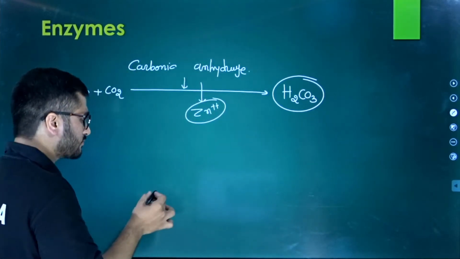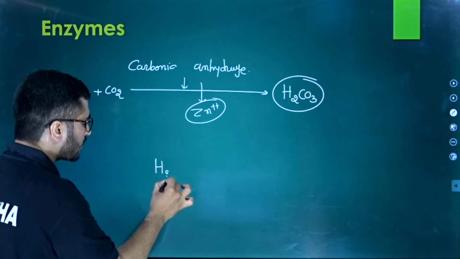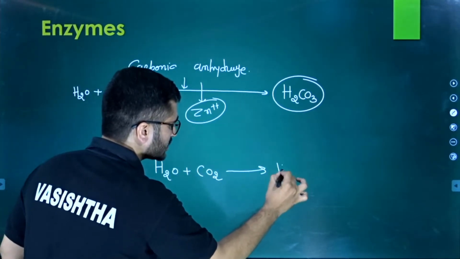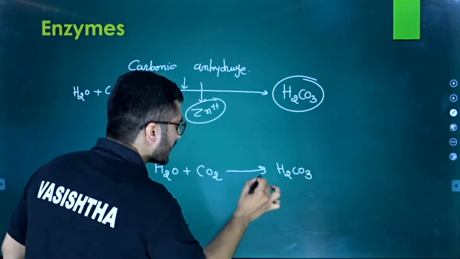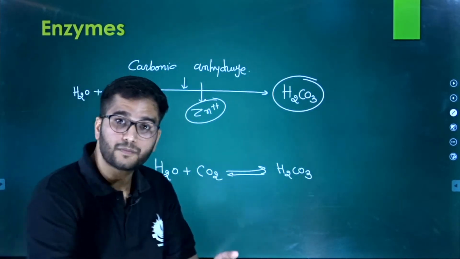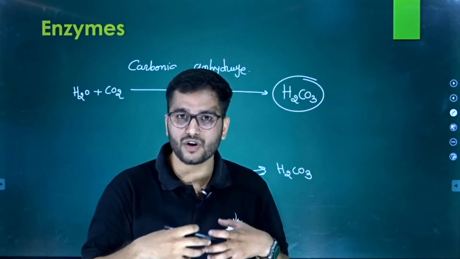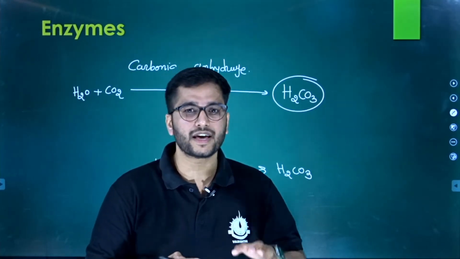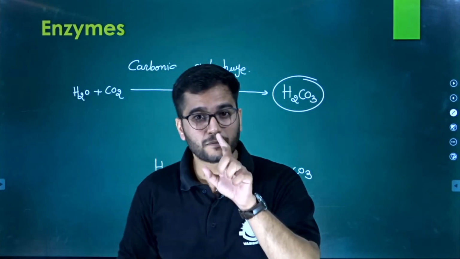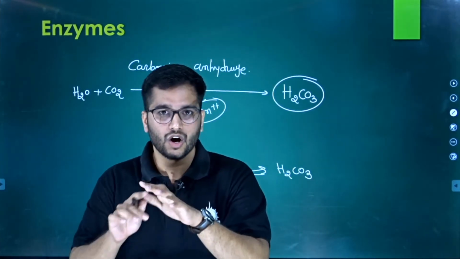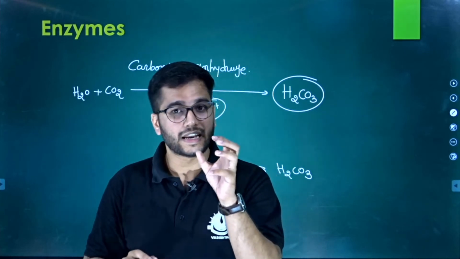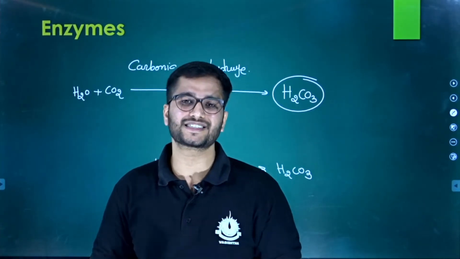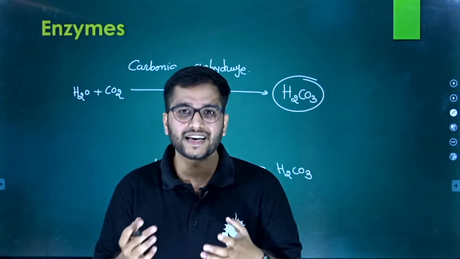Now you might say there are some reactions like this. This is a reversible reaction, and it is also done outside the body, right? Enzymes work inside the body, but this kind of process is also done outside the body. You will be surprised that the majority of CO2 in the environment is dissolved in water in the form of carbonic acid.